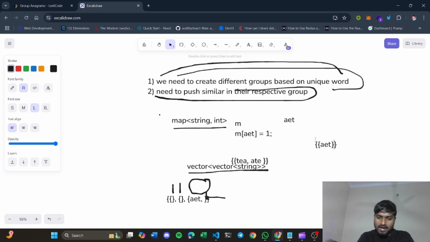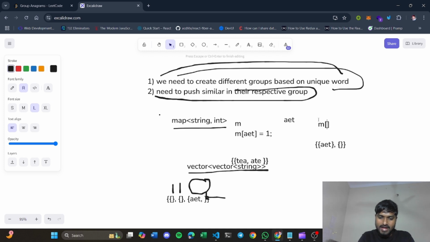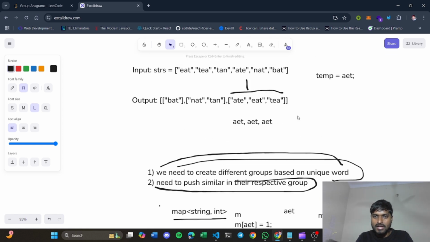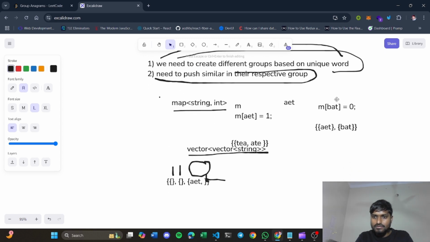So you will form a new group named AET. Again, let's say you check for bat, and here you don't find any group inside your map. So you will create a different group for bat. Let's say you encounter another word, EAT.